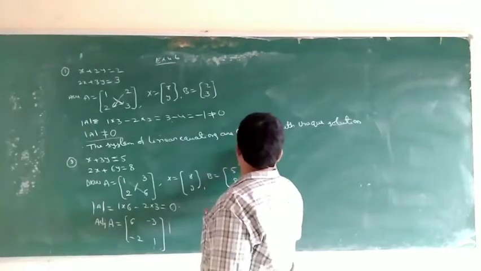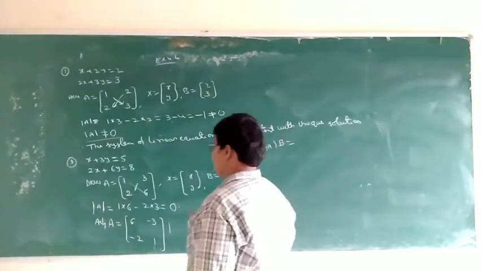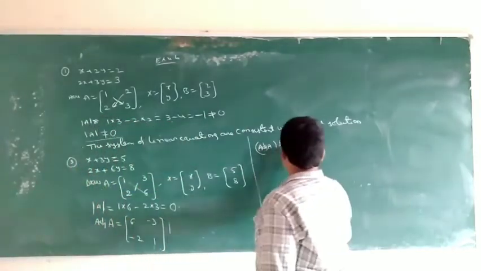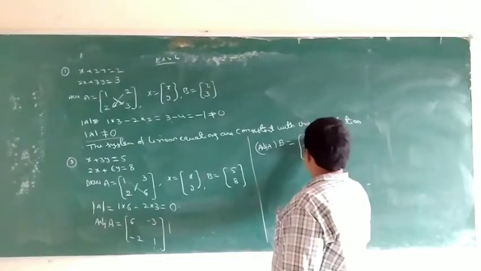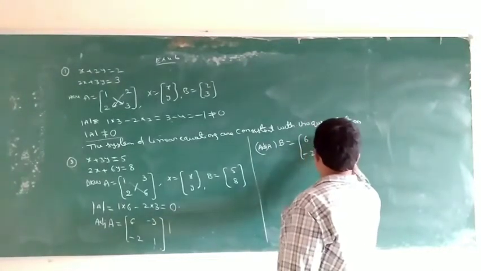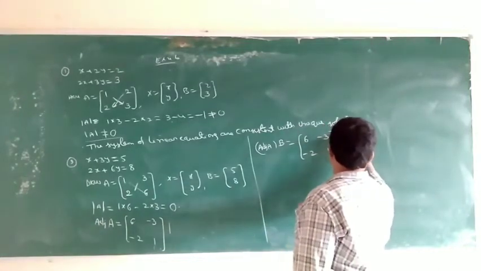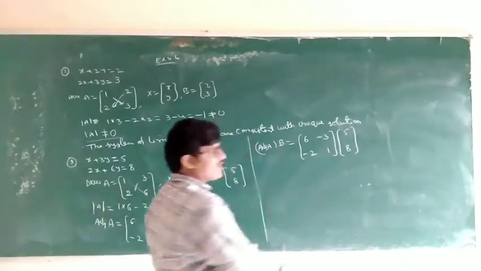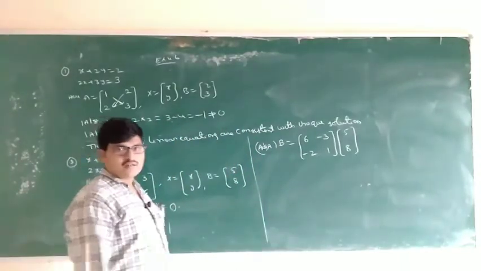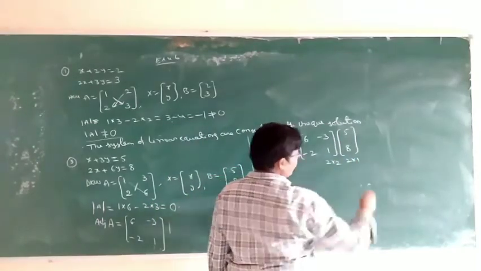Next, adjoint A into B. Adjoint A is equal to [6, -3; -2, 1]. B is equal to [5; 8]. First of all, is matrix multiplication possible? How to decide? A is a 2 by 2 matrix, B is a 2 by 1 matrix.